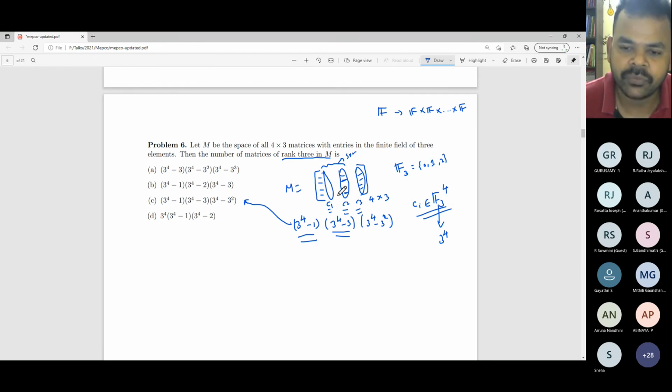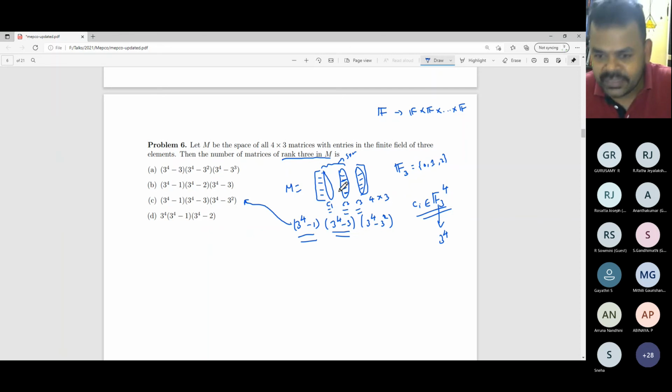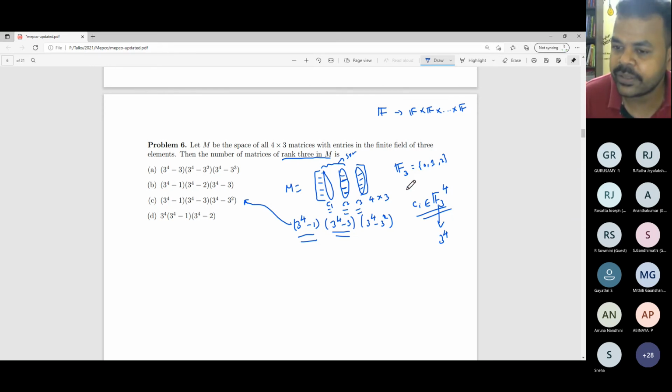The span of C1 and C2 is exactly the vector space spanned by these vectors, which is a 2-dimensional subspace of F3^4. So it should have cardinality 3 square. So you have to remove the 3 square elements from 3 power 4. The rest of the elements are linearly independent of the vectors C1 and C2. So this is the argument.